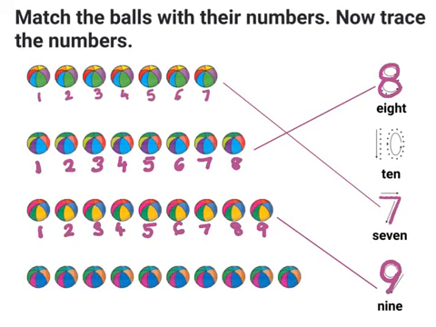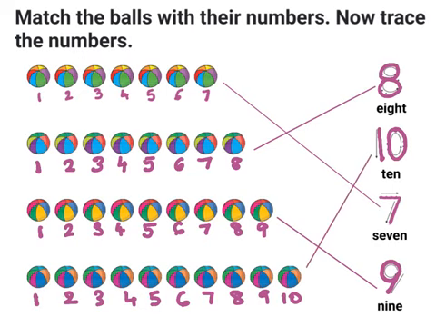Now let's do the last one. Let's count how many balls are there. 1, 2, 3, 4, 5, 6, 7, 8, 9, 10. There are 10 balls. I see that the number 10 is given out here. So first let me trace the number, and now I will join the 10 balls to the number 10 with a line.